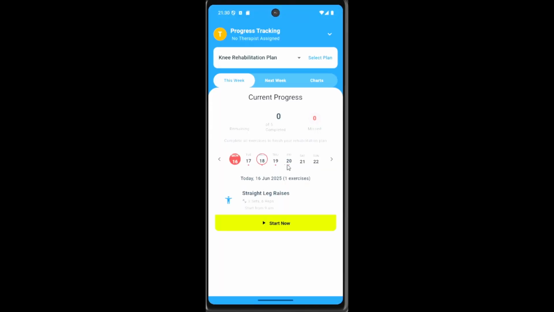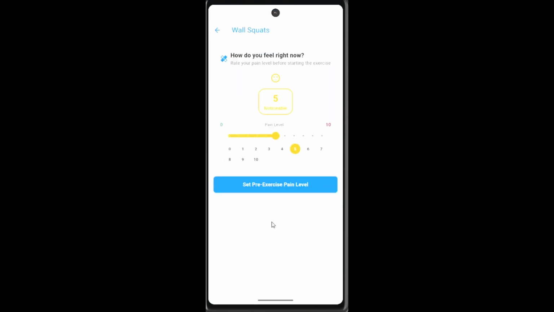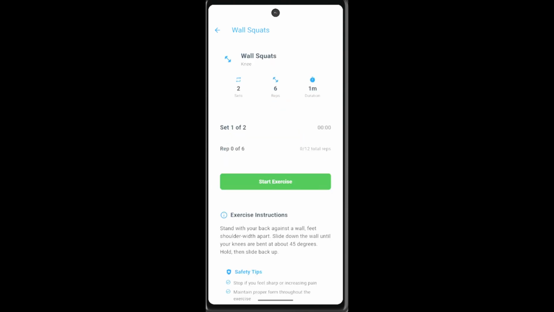Okay, so based on the days, we actually set the exercises to be weekly, and it's from Monday to Tuesday. So for example, today we want to do our exercise. So we start. Okay, so you can see here, this is the pre-pain level check, to check your pain level before you start the exercise. So from here, let's say it's still 7, so you start.